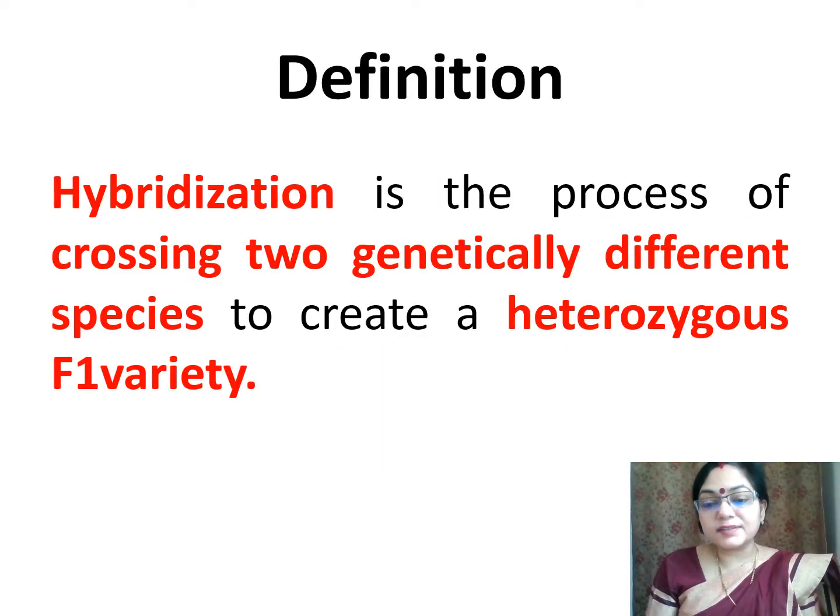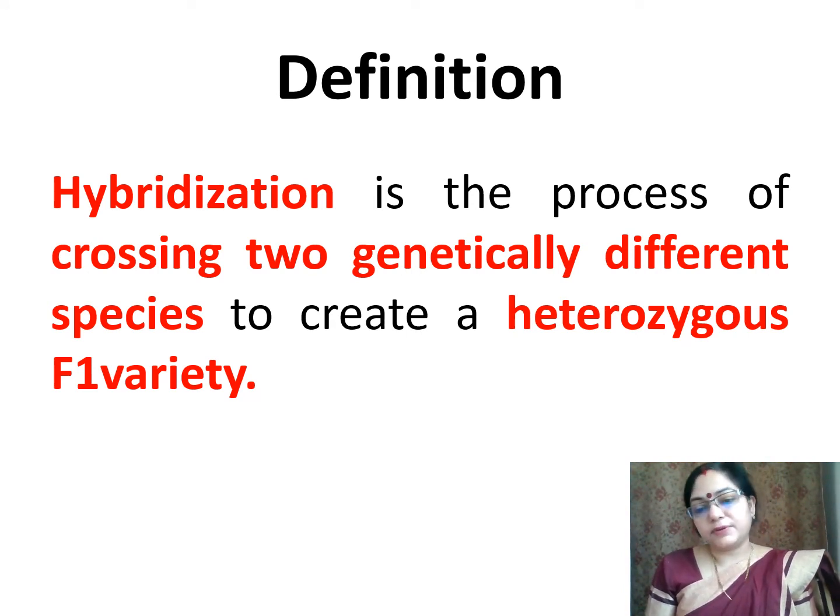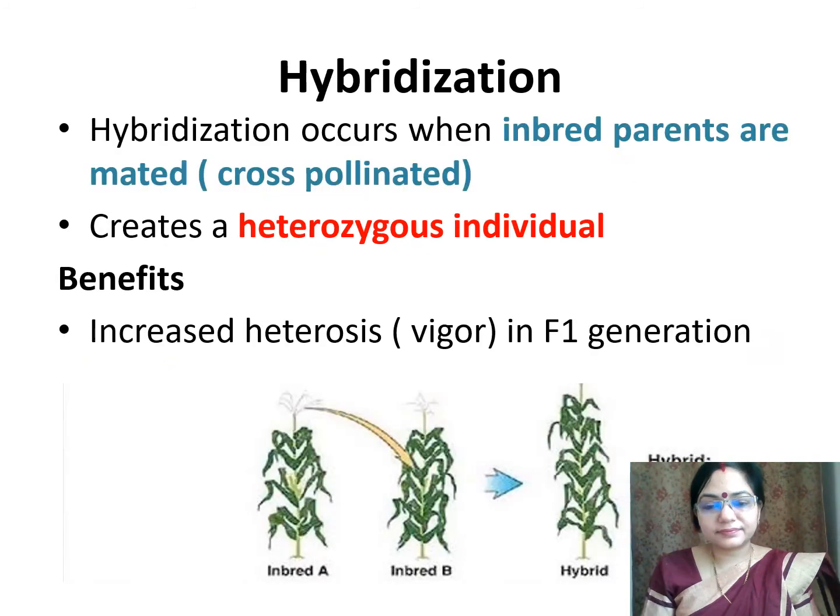Now we should know what hybridization is. Its actual definition: hybridization is the process of crossing two genetically different species to create a heterozygous F1 variety. Hybridization occurs when inbred parents are mated or cross-pollinated. It creates a heterozygous individual. Its benefit is to increase heterosis, that is hybrid vigor, in the F1 generation.